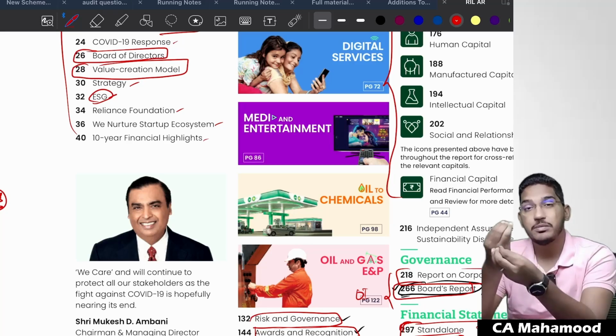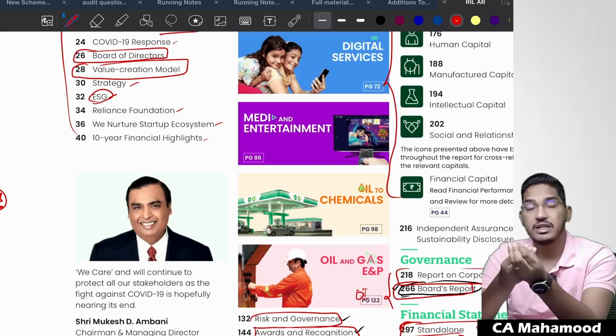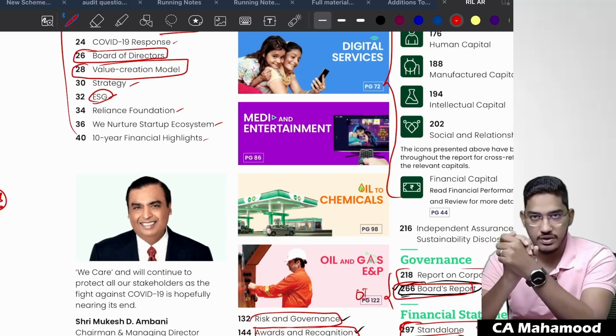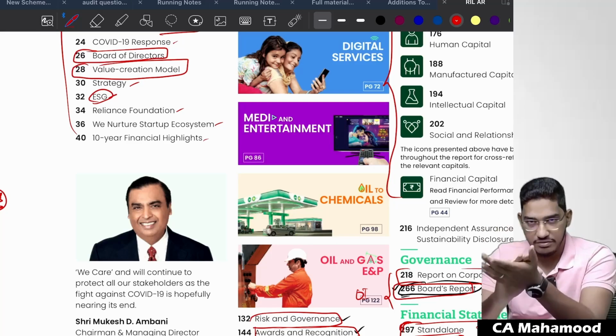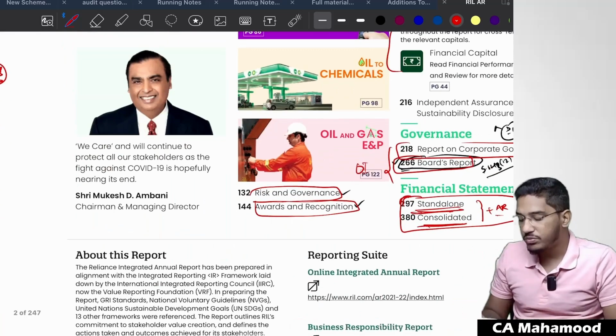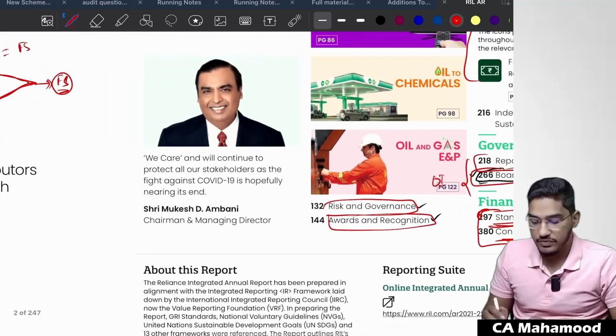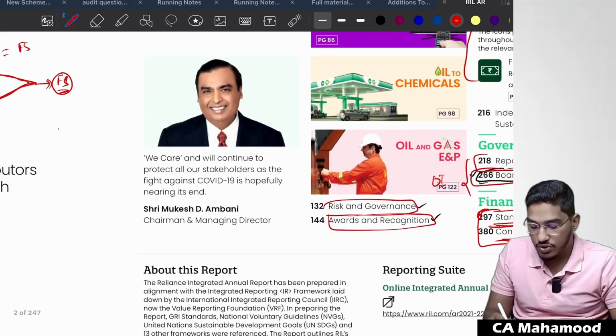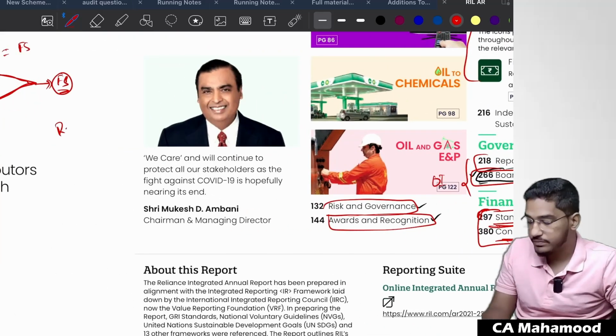Then what is that limited procedure which I have to do regarding other information as per SA 720? Just read it once. Just go through that other information once and try to match it with the financial statements. So what is the auditor supposed to do? The auditor is supposed to read.